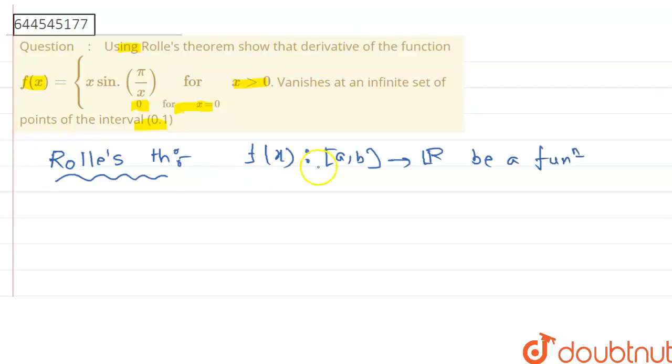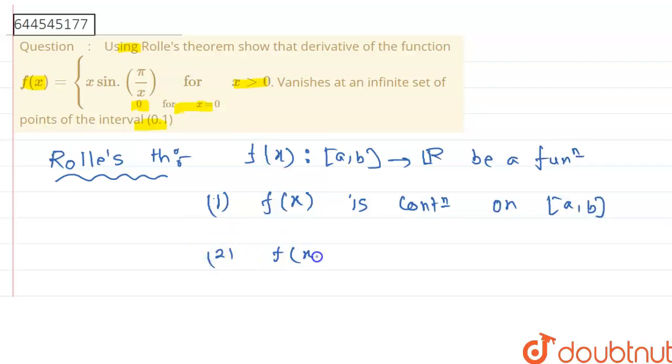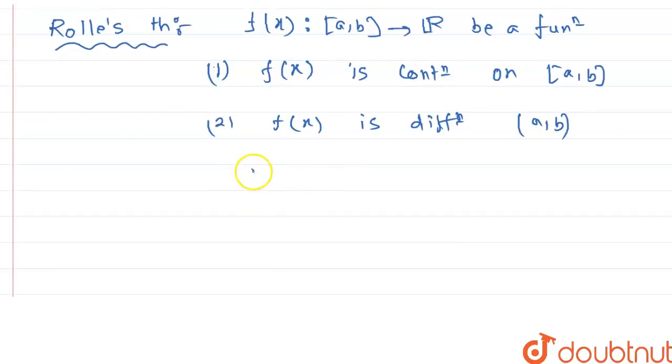Rolle's theorem states that f of x, from the closed interval a comma b to R, is a function such that number 1, f of x is continuous on the domain, that means the closed interval a comma b, and number 2, f of x is differentiable on the open interval a comma b, such that f of a equals f of b.